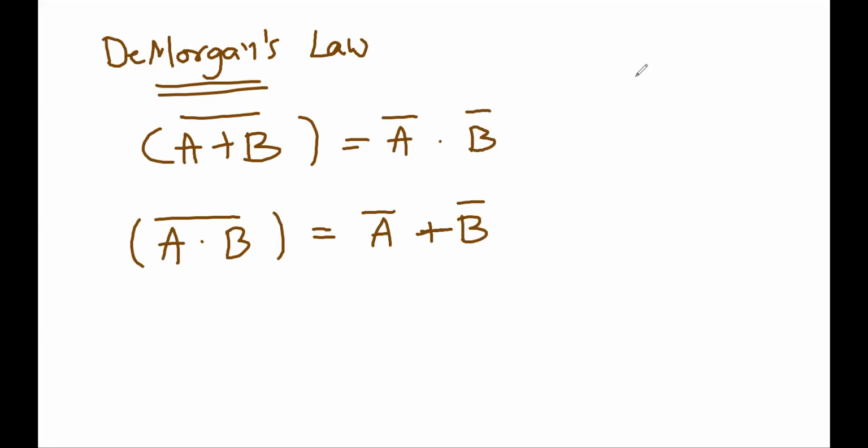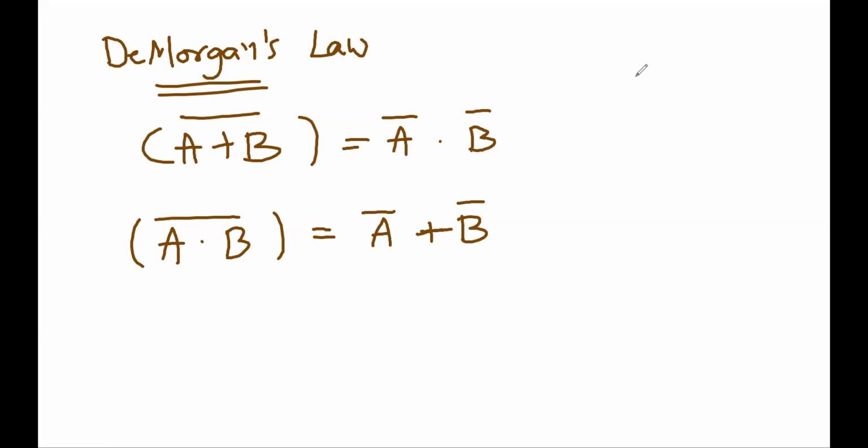So these laws we will take into account to reduce a logical expression into a shorter form. If we have a very large expression, it requires a lot of number of gates and a lot of processing. So by using these laws, we can reduce the logical expression into a smaller one, which will be using less number of gates, giving us the same result.